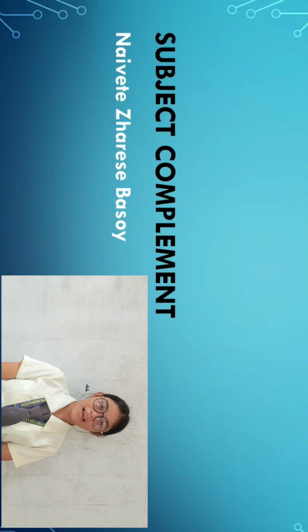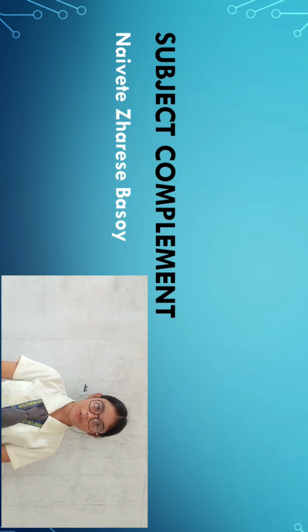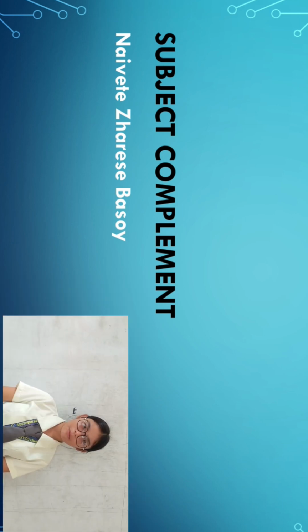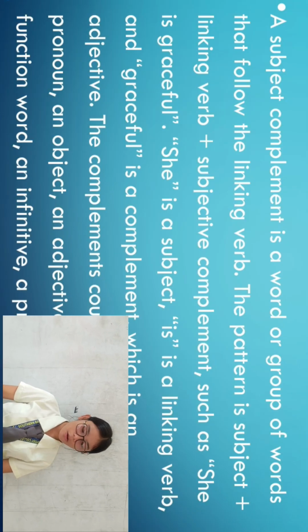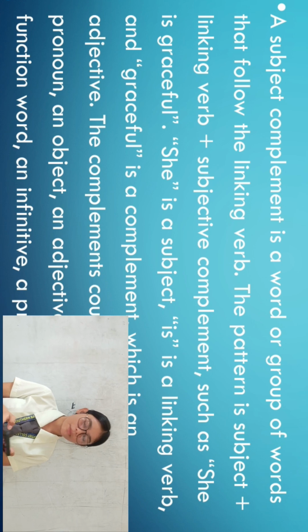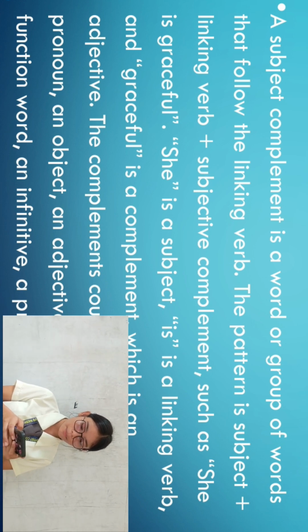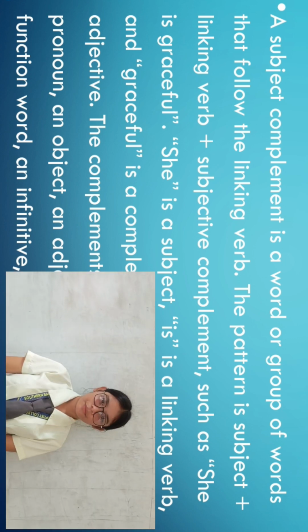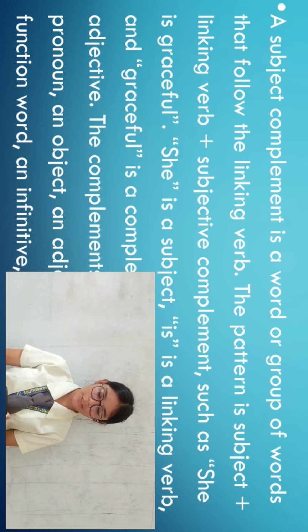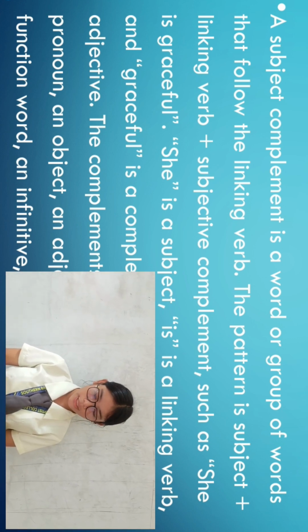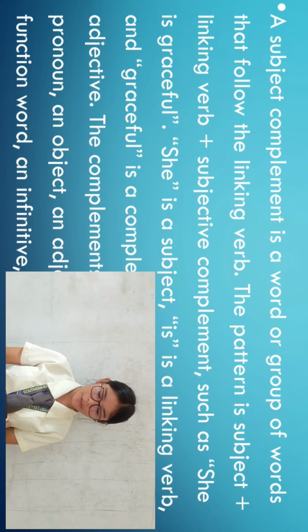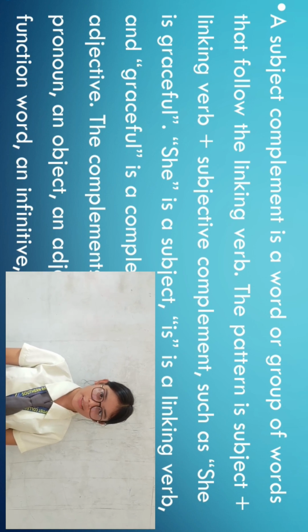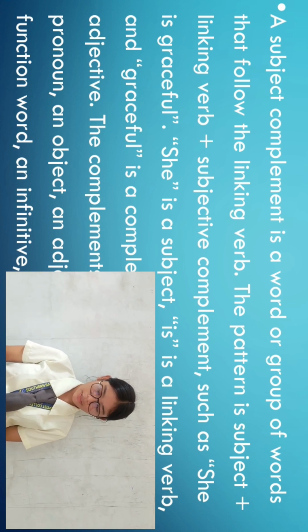Hello everyone, I am Nevet Zaris Basoy. Today I'm going to discuss the subject complement. What is a subject complement? A subject complement is a word or group of words that follows the linking verb. The pattern is subject plus linking verb plus subject complement. It comes after the linking verb and describes or identifies the subject of the sentence.